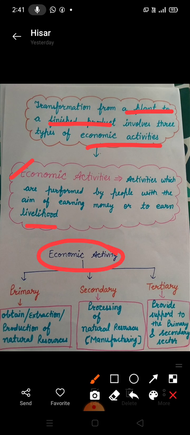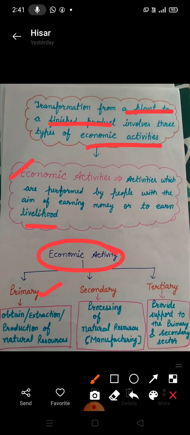Primary means obtaining, extraction, production of natural resources. So primary activities refer to extraction and production of natural resources from the environment. Examples are agriculture, animal rearing, mining and fishing. That means we are directly connected to nature. So with the help of these natural resources, we can earn some money.